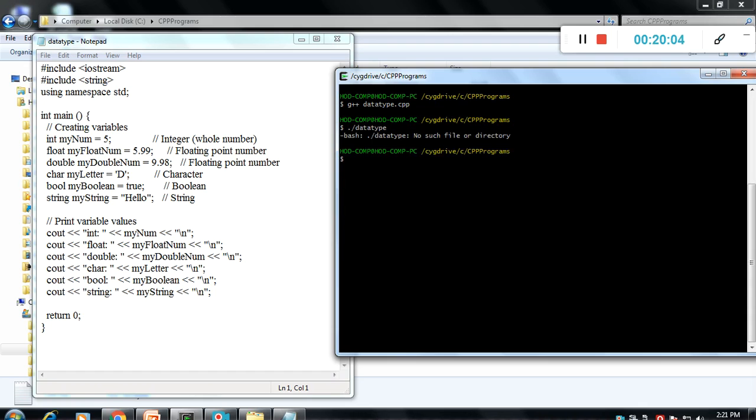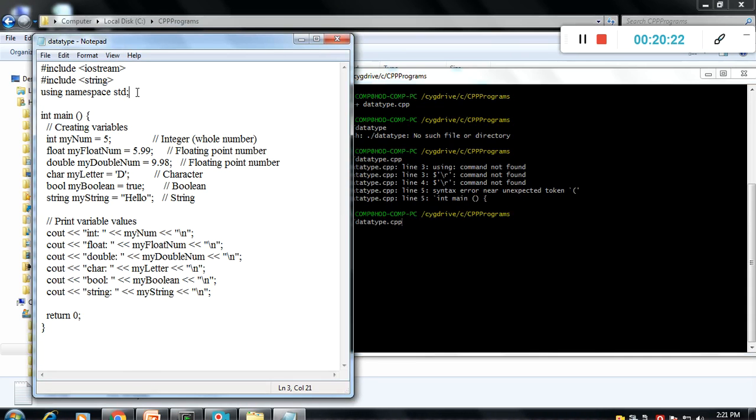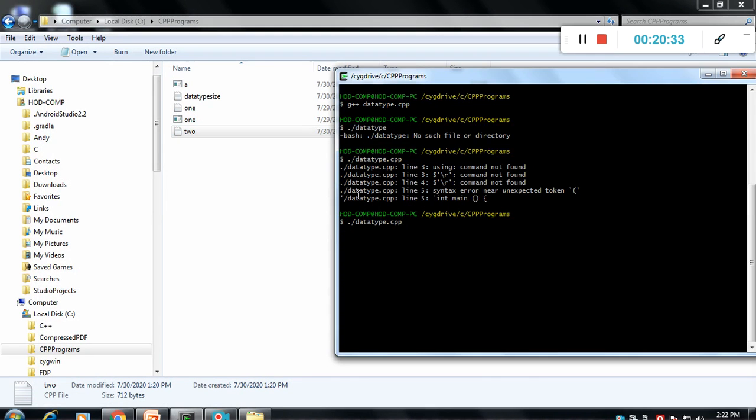Then datatype: no such file or directory, datatype.cpp. Okay, it's confusing the datatype with the C++ file. We will rename it with another name, datatype2, right?